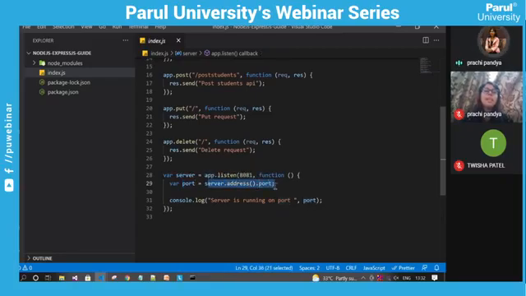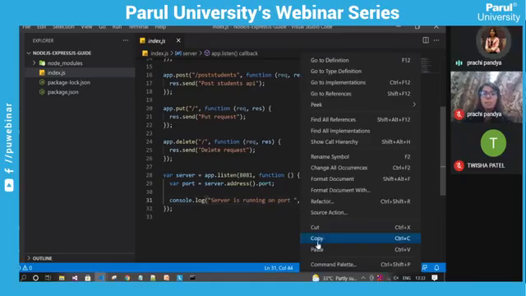This means it will take the port number on which the server is pointing now, and we are just console logging that port. Once the server is able to listen on port 8081, this callback function will be automatically executed, and we are console logging the statement server is running on port 8081.